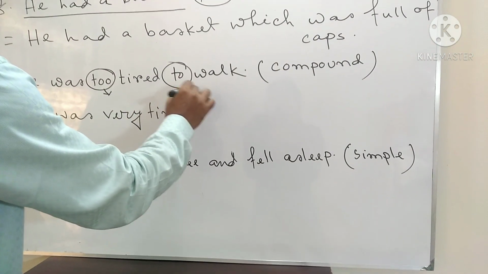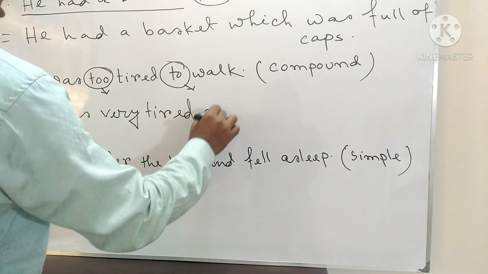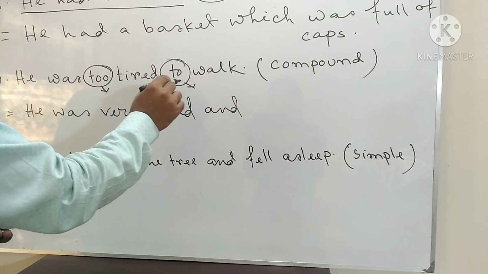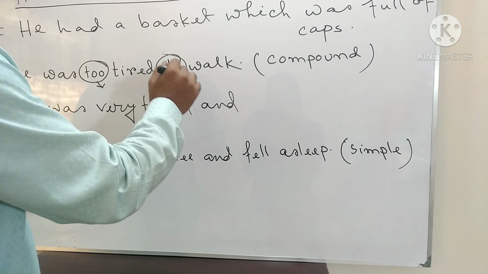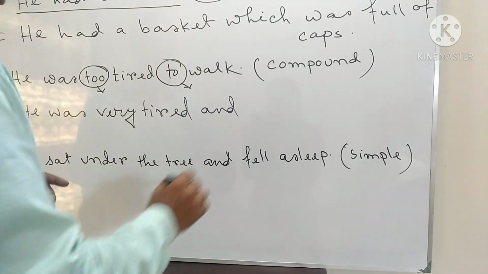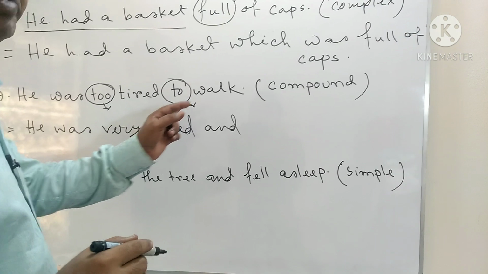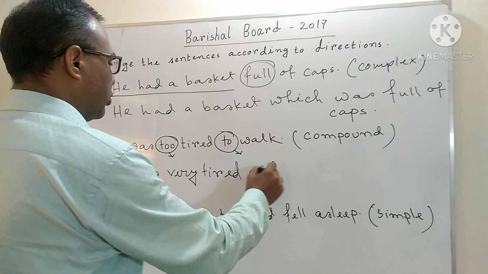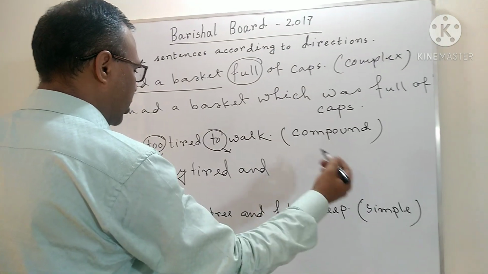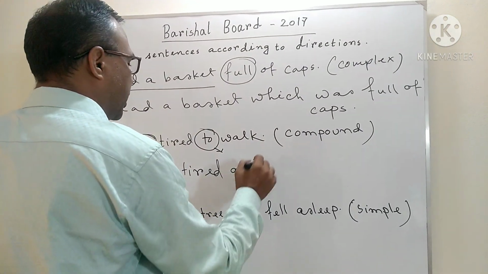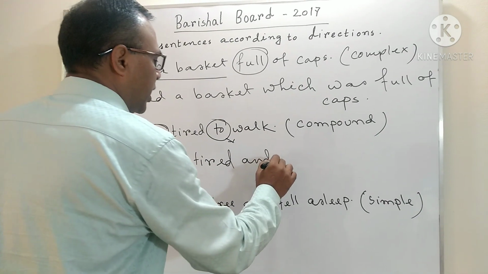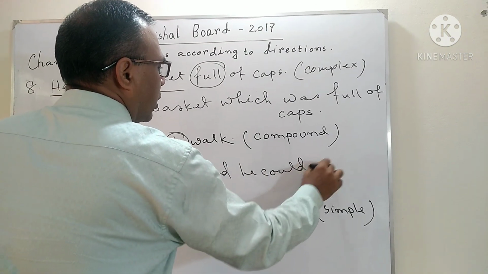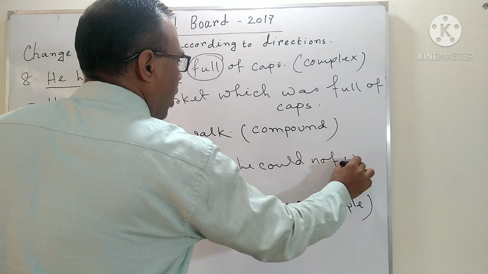And instead of this too you will write and. My dear students, though this sentence apparently seems to be affirmative, exactly it conveys a negative meaning, so you have to make the second portion in the negative form. He was very tired and he could not walk.